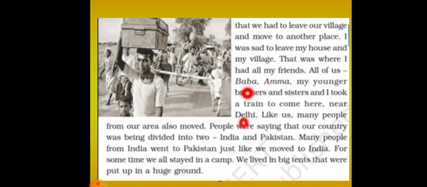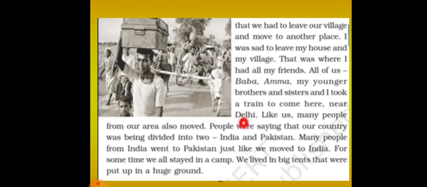So all of us, Baba, Amma, my younger brothers and sisters, and I took a train to come here. That is near Delhi. Like us, many people from our area also moved. So now, where Chetan Das came in India, they came to Delhi. People were saying that our country was being divided into two, that is India and Pakistan. Many people from India went to Pakistan just like we moved to India. For some time, we all stayed in a camp. We lived in big tents that were put up in a huge ground.